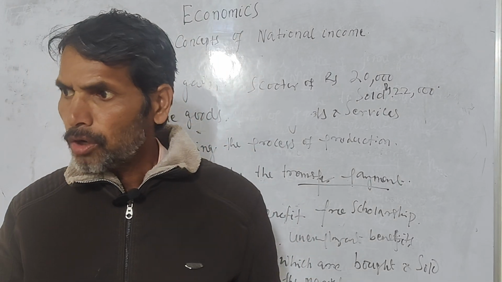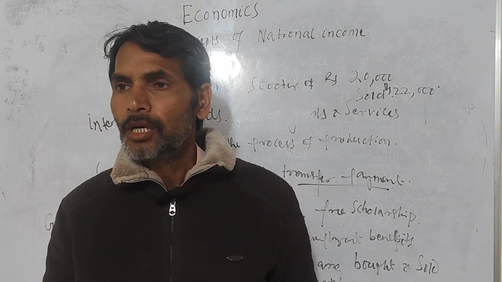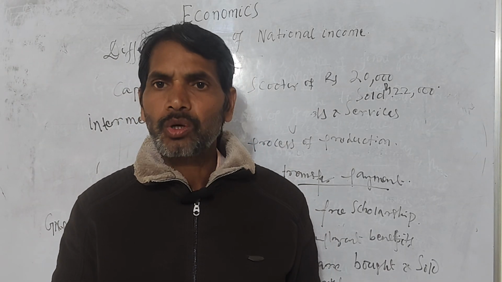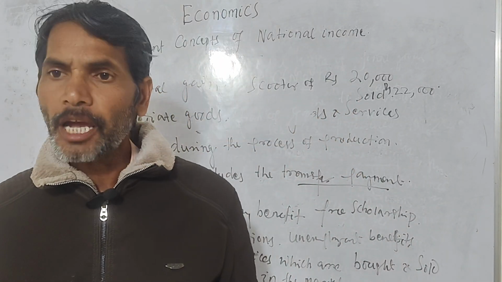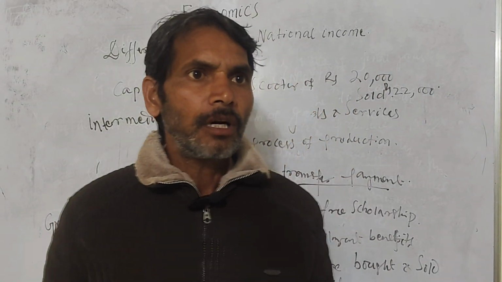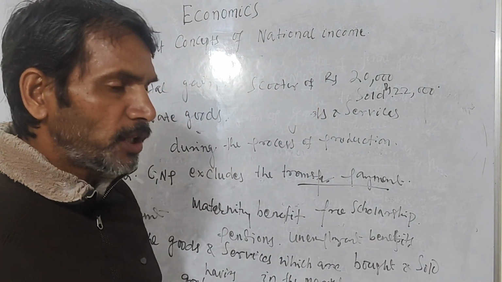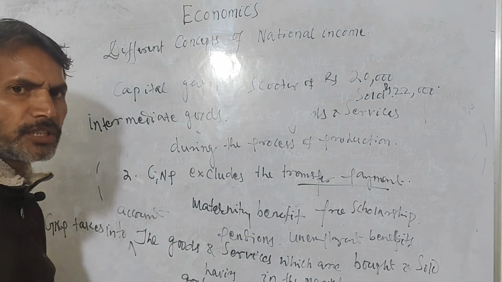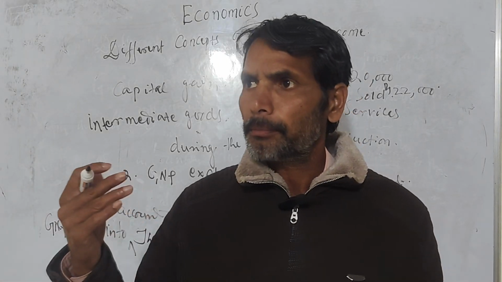The GNP only considers the goods and services which are bought and sold in the market, or the goods having market value, and GNP excludes the capital gains. Then GNP does not take into account transfer payments like pensions or unemployment benefits. And lastly, GNP does not take into account the intermediate goods, or the goods which are used in producing or making other goods.